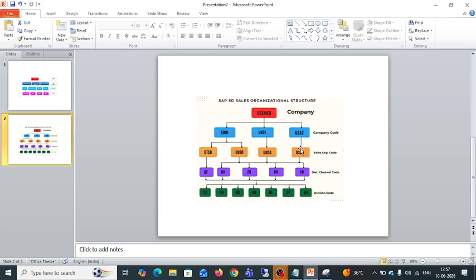Suppose instead of this sales org, you have given another sales org, and you are linking it with this company code. Obviously, it will not work because this particular sales org is linked up with this company code, not with that company code. So at that time it will affect financial transactions and it will not allow us to create a sales order.